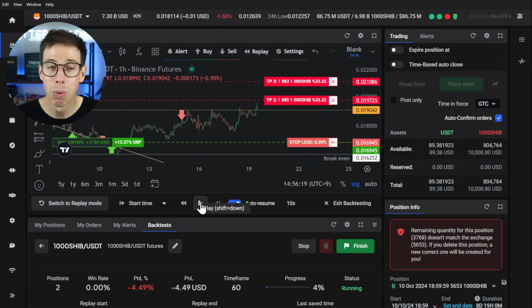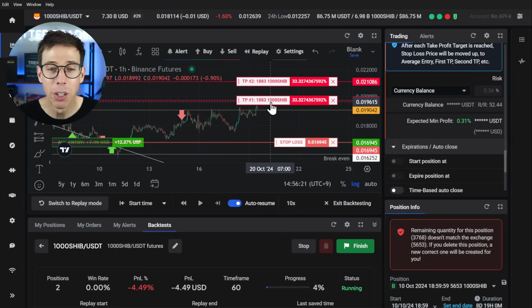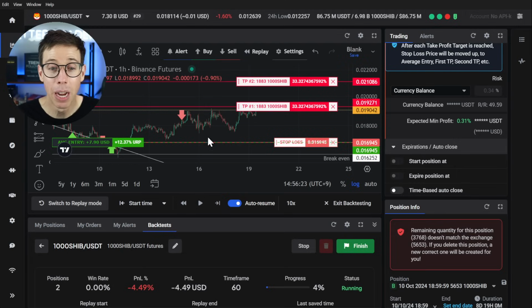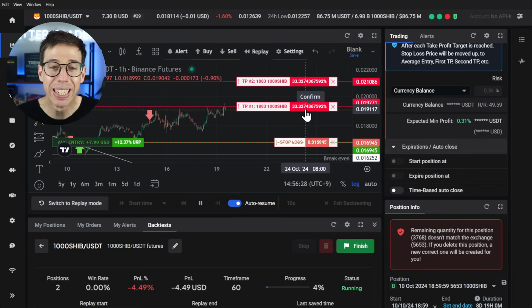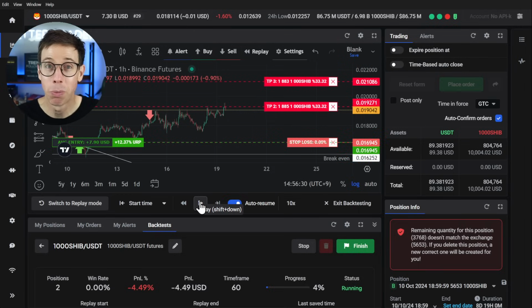And you can decide as well as you're watching this, you know what, I really just want to move this down, as sometimes I do this as well when I'm trading. It's like, I have these good targets, I'm going to go ahead and move it. So we can even change it as the backtest is running, which is really cool.